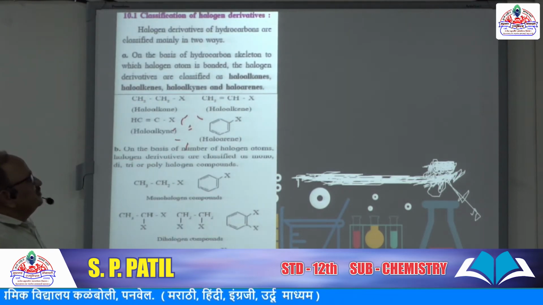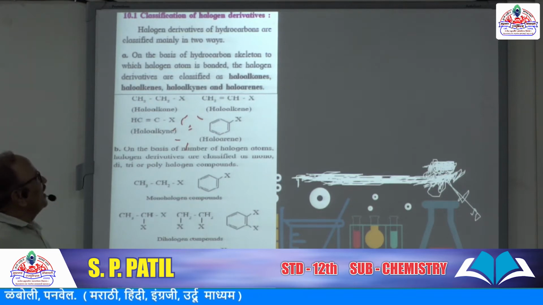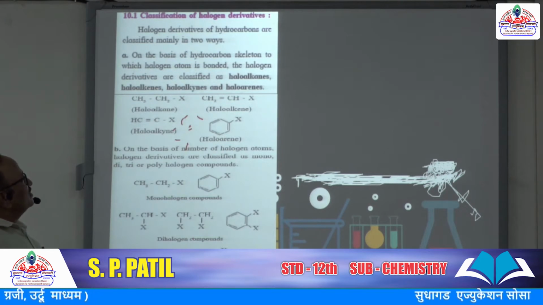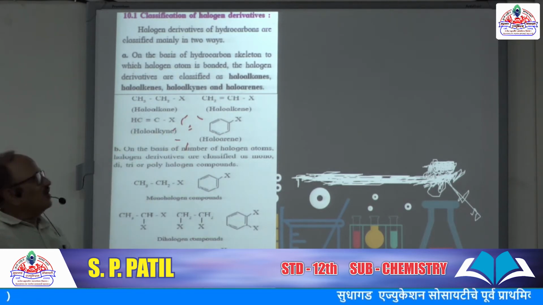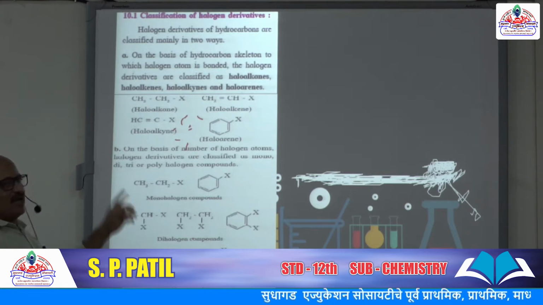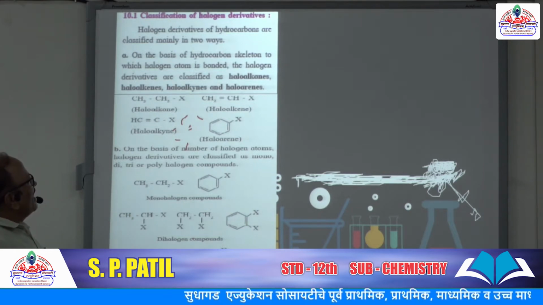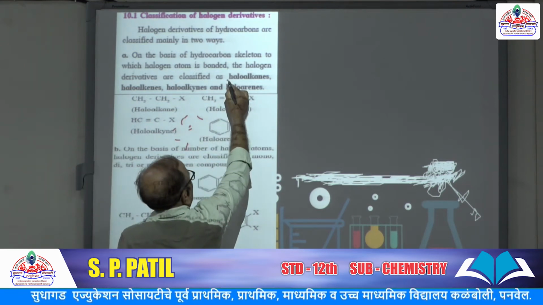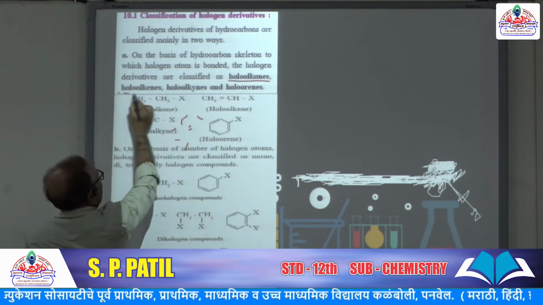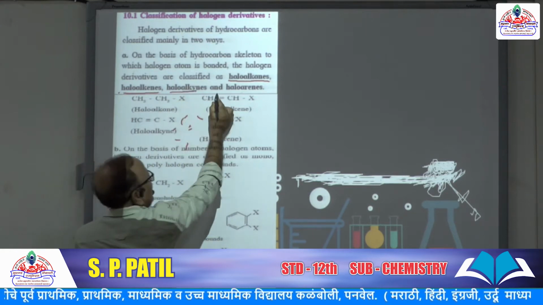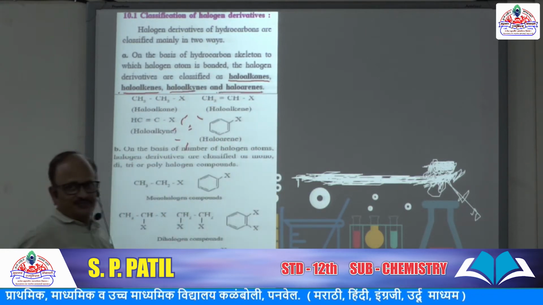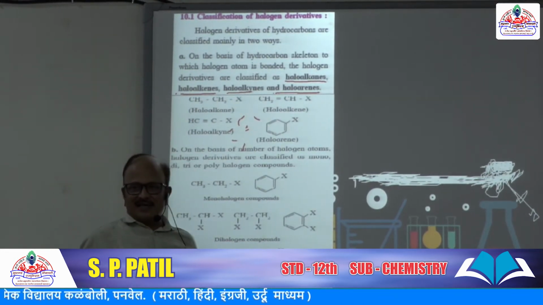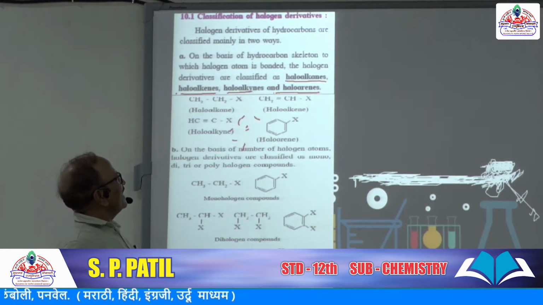So this is the classification of halogen derivatives. These are classified in two ways. On the basis of the hydrocarbon skeleton to which the halogen atom is bonded, these halogen derivatives are classified as haloalkanes, haloalkenes, haloalkynes and haloarenes. So, on the basis of the carbon skeleton to which halogen is attached.